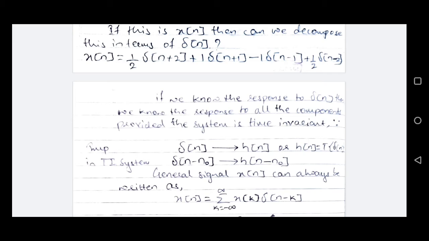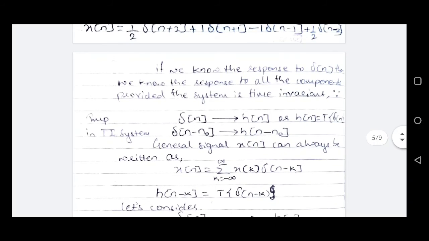Delta n minus k are the impulse function and time shifted impulse functions, and x of k are the amplitudes of these delta functions present at those instants of time. So any arbitrary signal x of n can be represented in terms of simpler functions as summation k from minus infinity to plus infinity x of k delta n minus k.